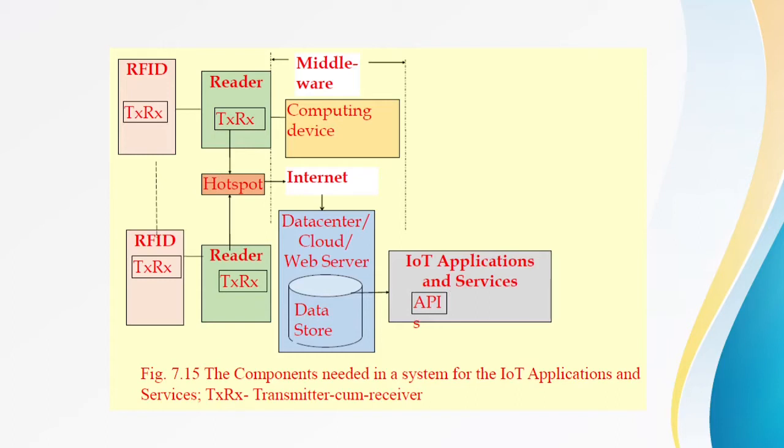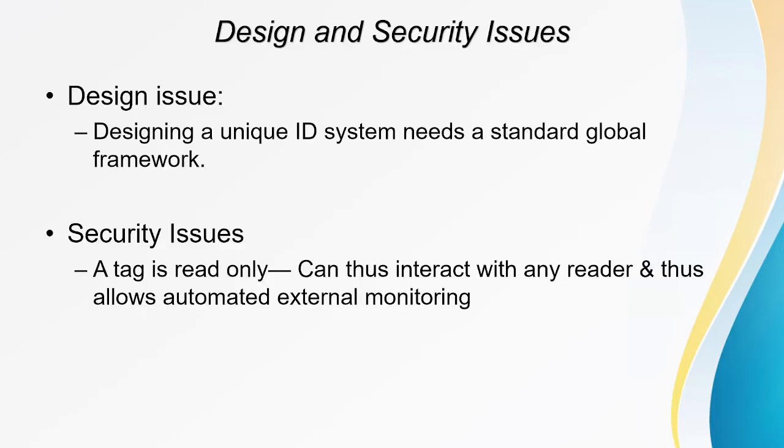Now, while coming to the RFID, let us see certain issues, mainly the design issues and the security issues. The first one is design issue. You have to design the unique ID system, which is going to have the standard global format or framework.